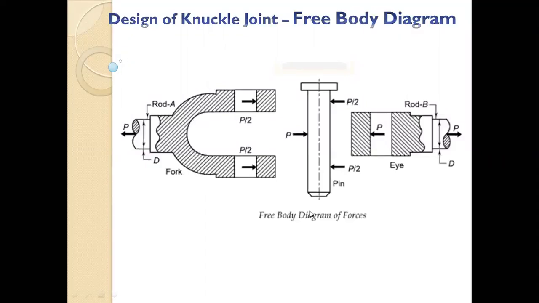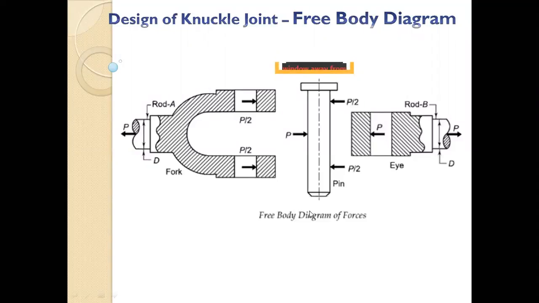Working stress sigma T is equal to SYT by the factor of safety. We know the working stress tau is equal to 0.5 of SYT upon factor of safety, half of the working sigma T. So we know the allowable shear stress and the allowable tensile and compressive stress. If the material is the same for all of them, you will calculate that only once. But if the material is different, say the fork has a different material and the pin has a different material, you will calculate a different sigma T for each material. So now we have the allowable stresses.